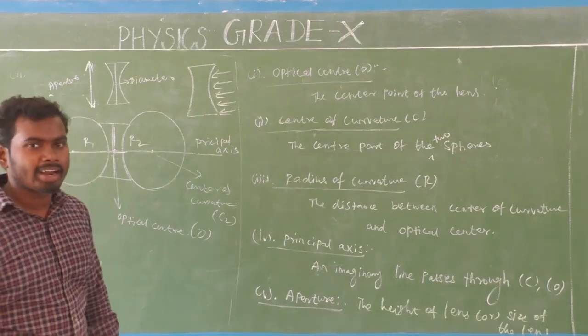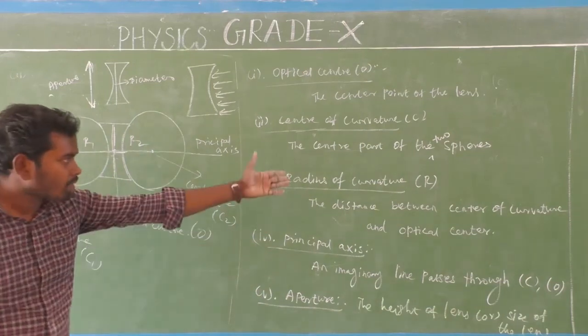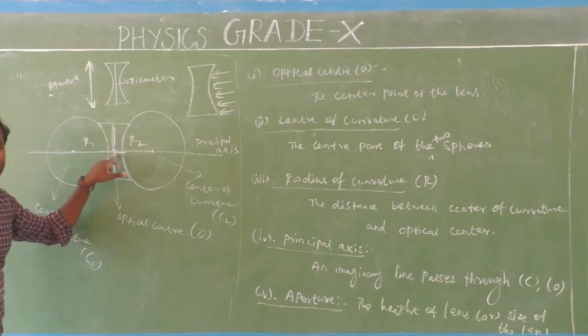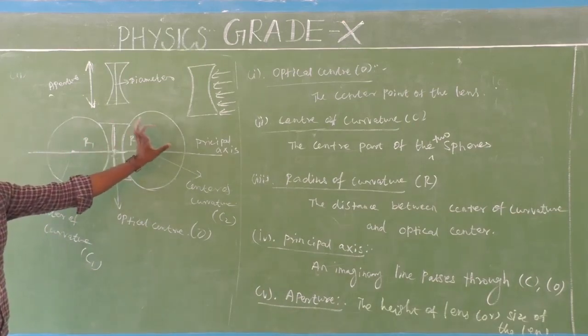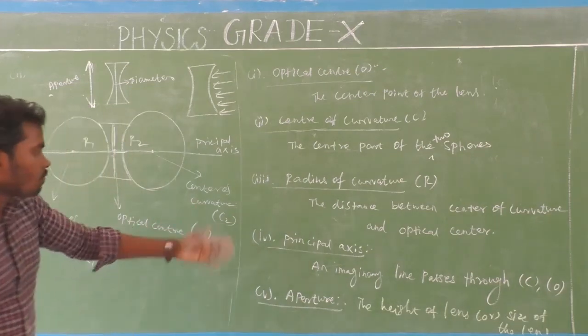Radius of curvature. Radius is nothing but the distance between the center of curvature and the optical center, that is called radius of curvature. So radius of curvature is denoted by the capital letter R, isn't it? So here this concave lens has two radii of curvature. This is radius of curvature 1, that is radius of curvature 2, because it is bounded by two spherical surfaces, isn't it? Next, fourth one, what is that?